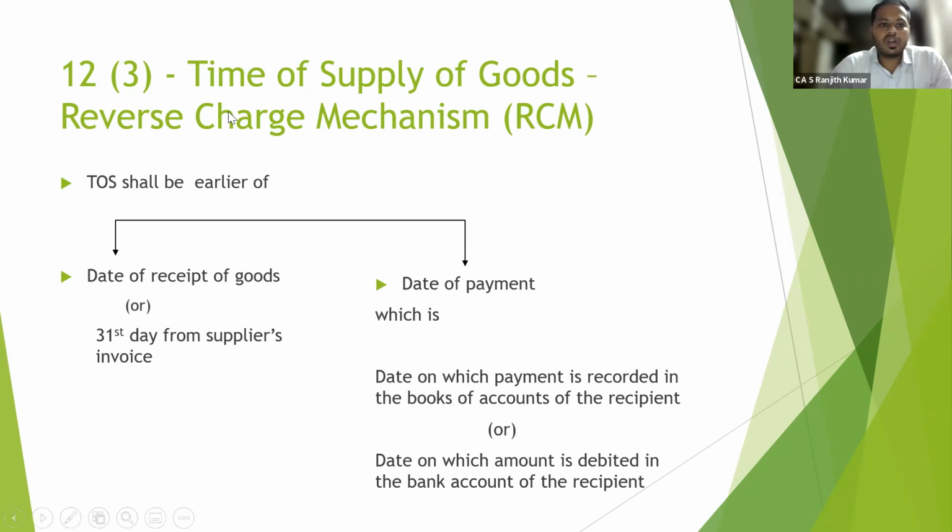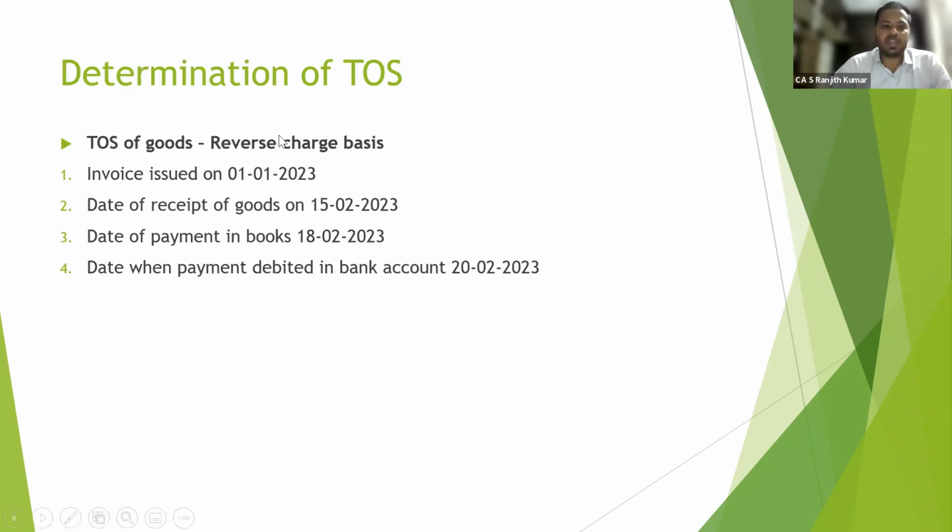What is the time of supply of goods in case of reverse charge mechanism? Time of supply: date of receipt of goods, or 31st day from supplier's invoice, or date of payment, whichever is earlier. So for example, invoice issued on 1st January 2023, date of receipt of goods on 15th February 2023, date of payment in books on 18th February 2023, date on which payment is debited in the bank account of the supplier 22/2/2023.